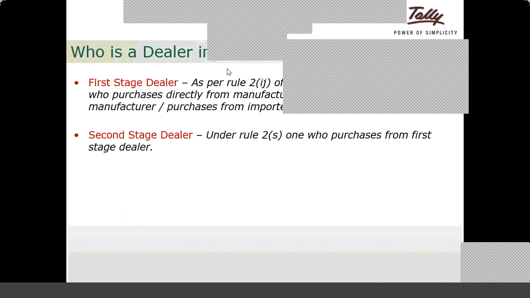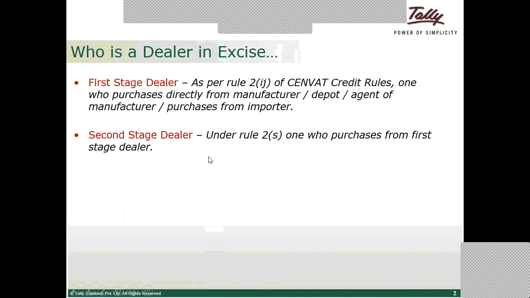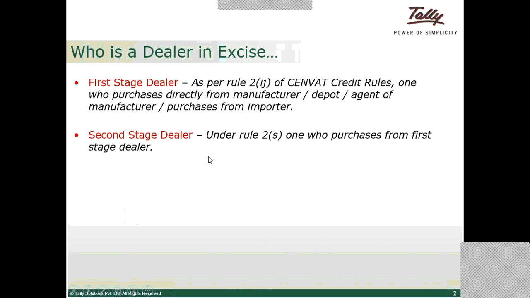As per rule 2 (i)(j) of CENVAT credit rules, a first stage dealer is one who purchases directly from a manufacturer, depot, agent of manufacturer or purchases from an importer. And a second stage dealer under rule 2 is one who purchases from a first stage dealer. So we come to know that in excise there are two types of dealer. The first one is a first stage dealer and the next is a second stage dealer.